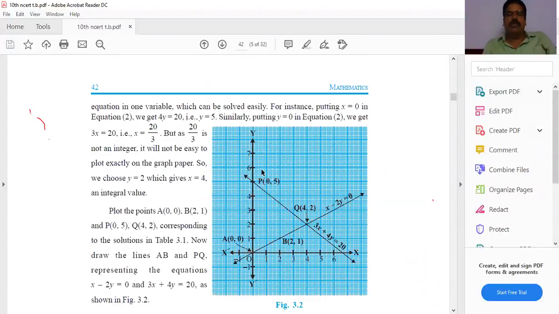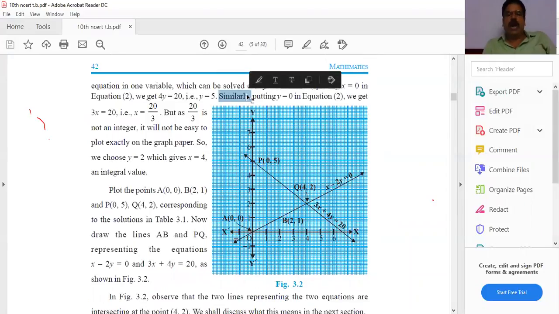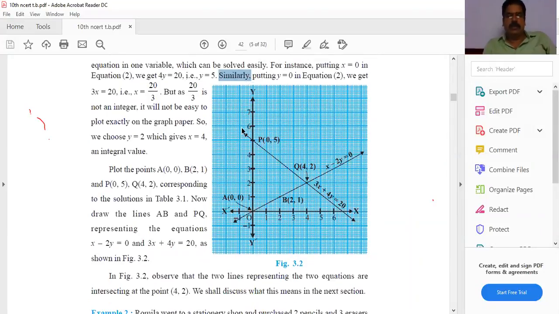See the graph I am showing. Is it visible to all? Yes, sir. You also should draw the graph at home. On the graph sheet, you should draw the two equations. First equation is x minus 2y equal to 0. Second equation is 3x plus 4y equal to 20. Then answer: the two equations are meeting at what point? Where are they intersecting?